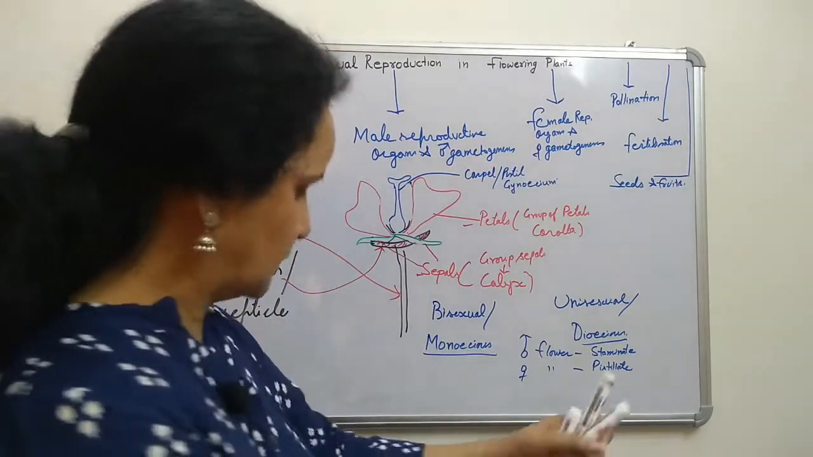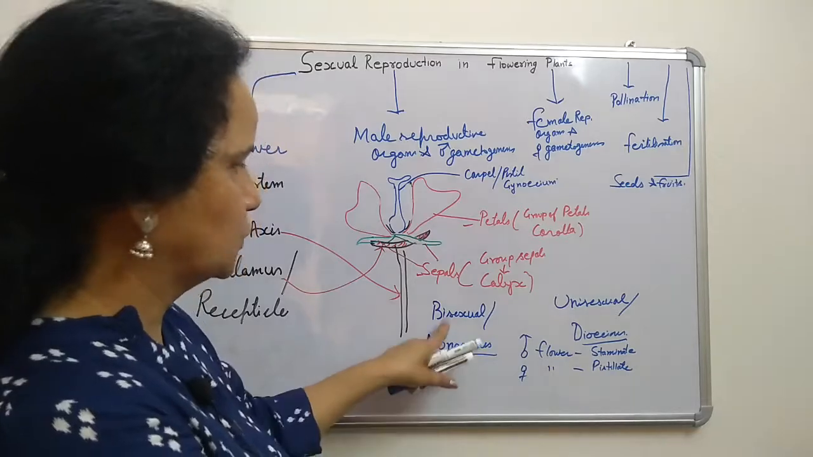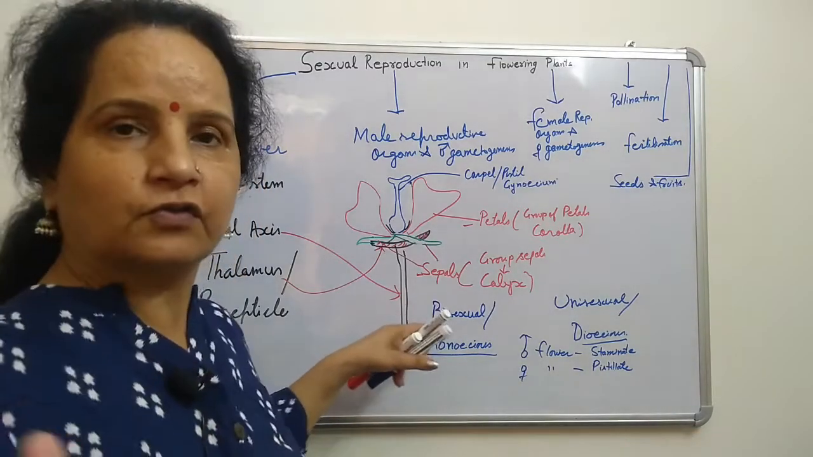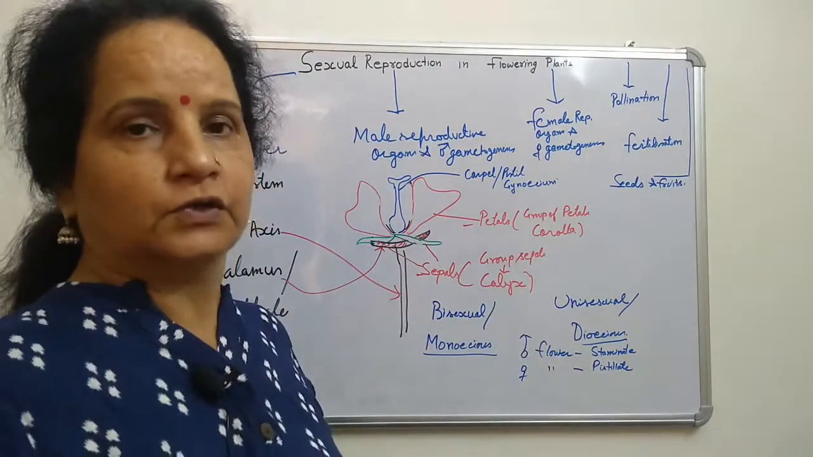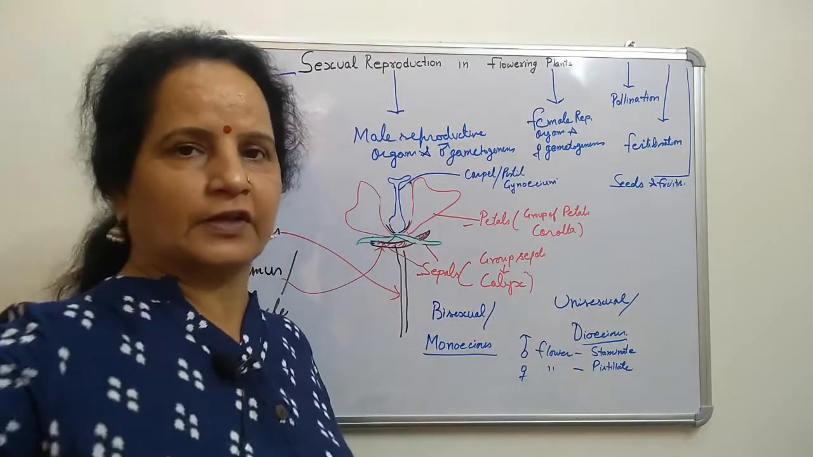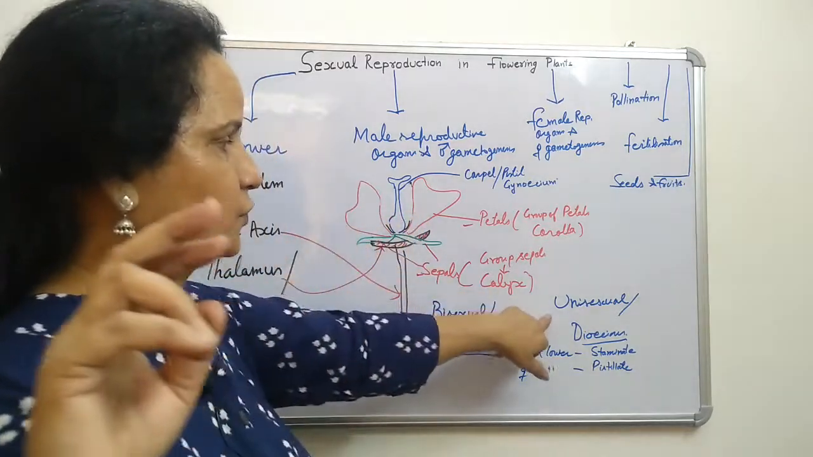Now, when two sexes are present in one body, right? Don't get confused here: monoecious for bisexual flower and dioecious for unisexual flower. Don't get confused in that. It's very simple. Di means two, and the two sexes are present in separate bodies. So that is called dioecious.